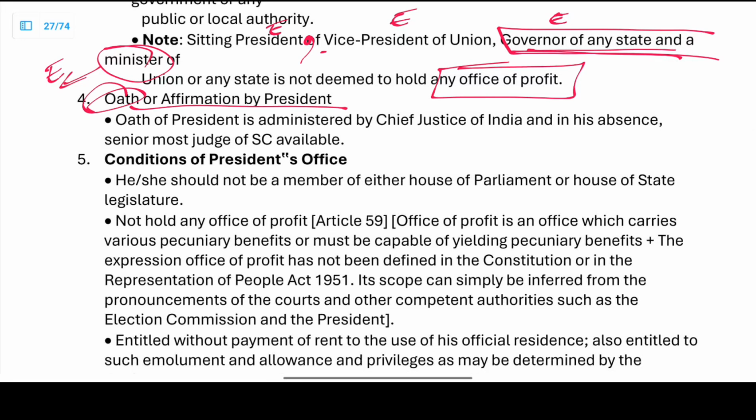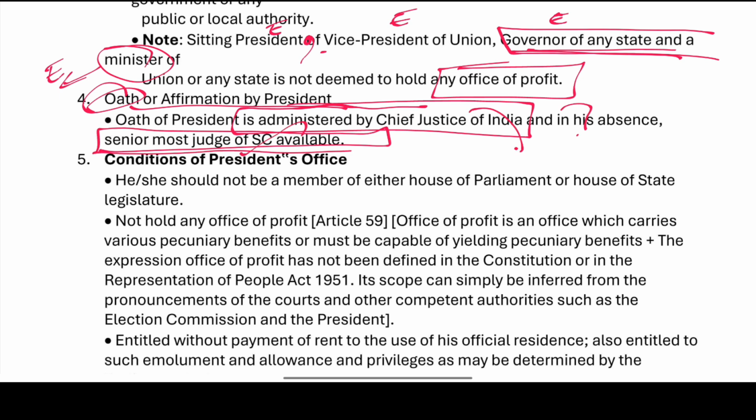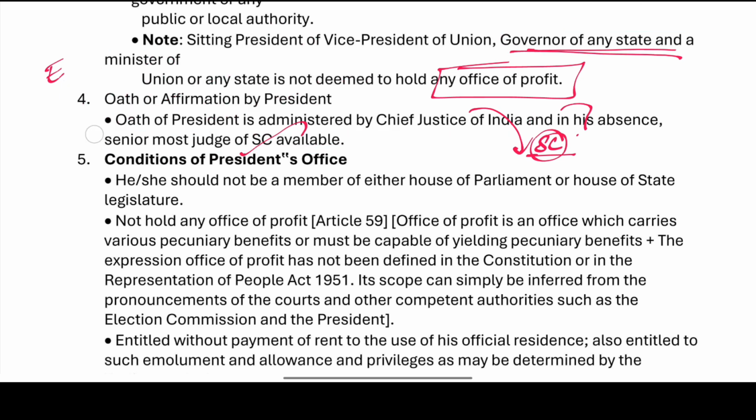The oath or affirmation of the President is administered by the Chief Justice of India, and in his absence, the senior-most judge of the Supreme Court. When he is absent, the next in line is the senior-most judge of the Supreme Court, right?